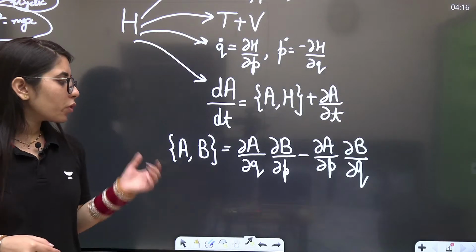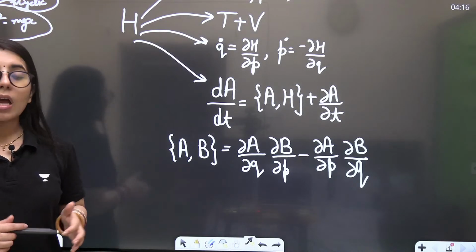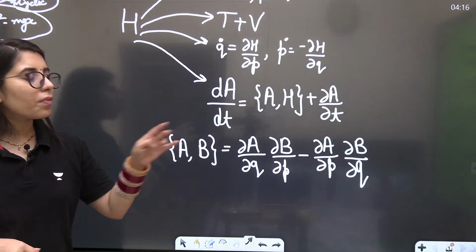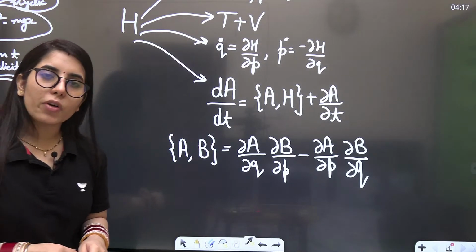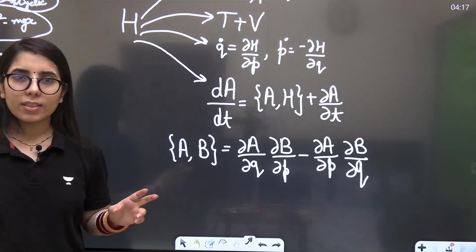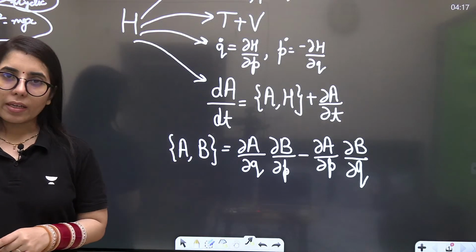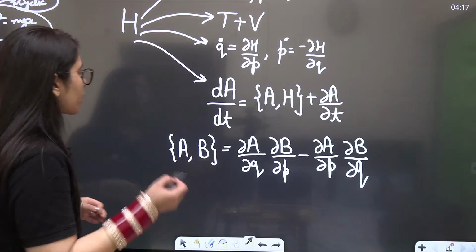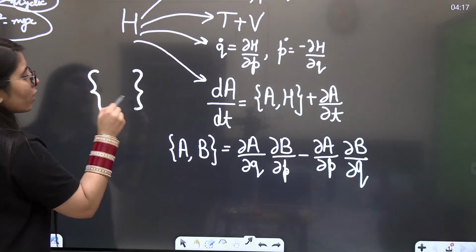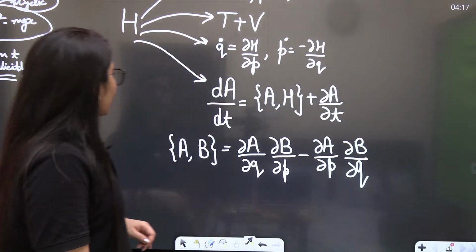So here, when I'm using these brackets, I'm telling you I'm taking them as the Poisson bracket. Whatever explanation and discussion is going on right now will be just about the Poisson bracket and nothing else. Neither the commutator bracket nor any other bracket, just the Poisson bracket. In case I use it directly and don't tell you what it is representing, what will happen?